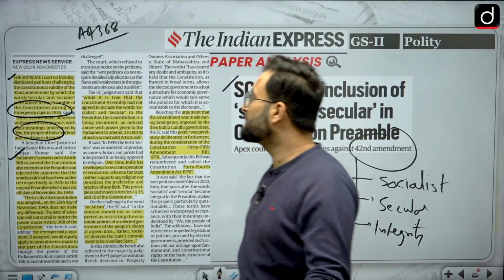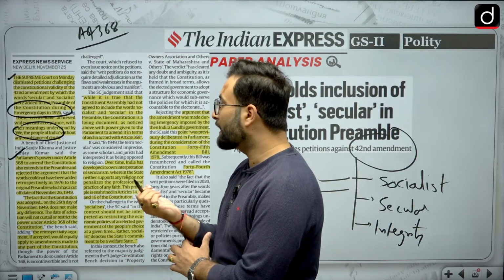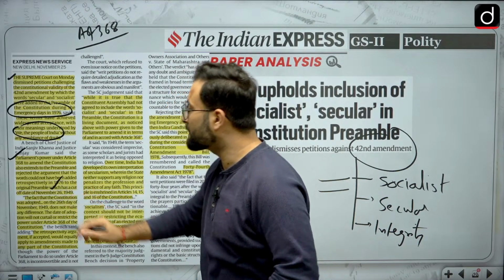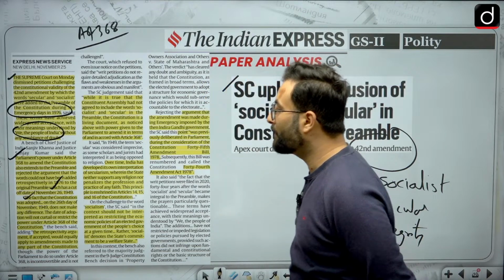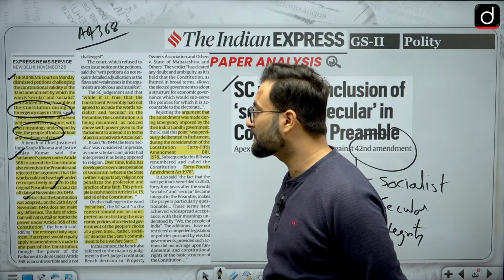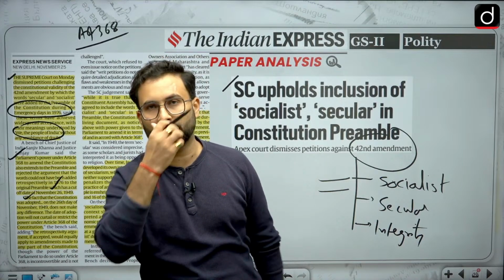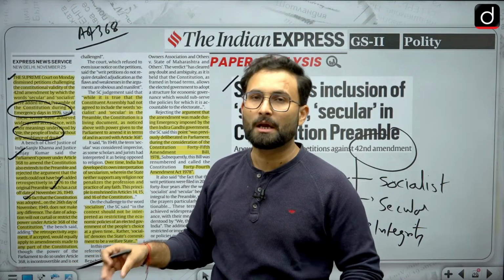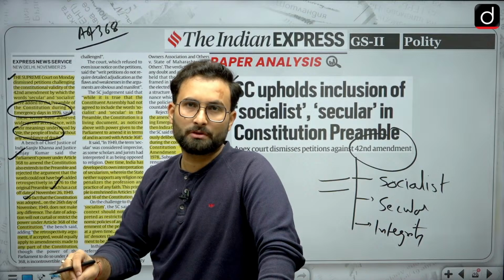Parliament's power under Article 368 to amend the Constitution also extends to the preamble, and the court rejected the argument that the words could not have been added retrospectively in 1976 to the original preamble, which has a cut-off date, that is November 26, 1949. The fact that the Constitution was adopted on 26 November 1949 does not make any difference. The date of adoption will not curtail or restrict the power of Parliament under Article 368. So if there is a cut-off date, that does not mean you cannot go for any change in the Constitution, because that power has been given in Article 368 to Parliament.